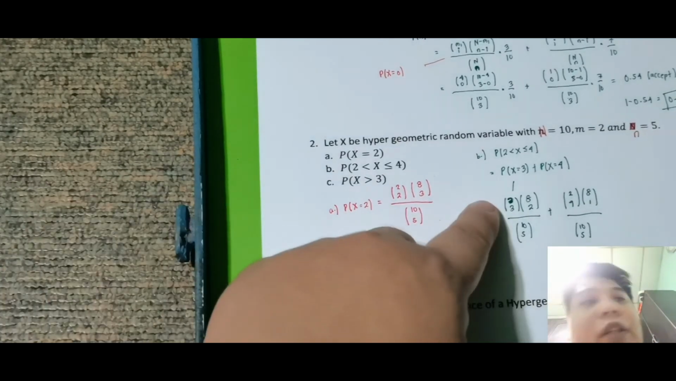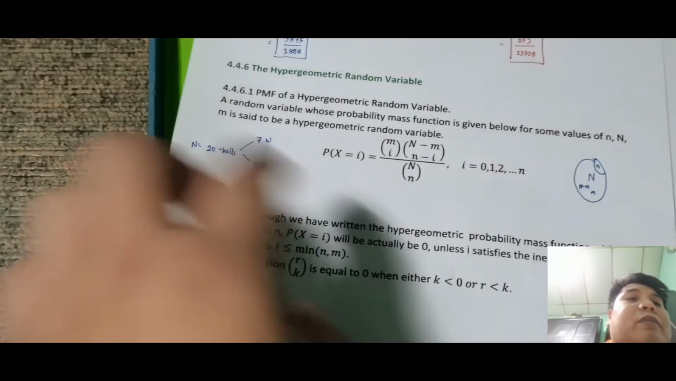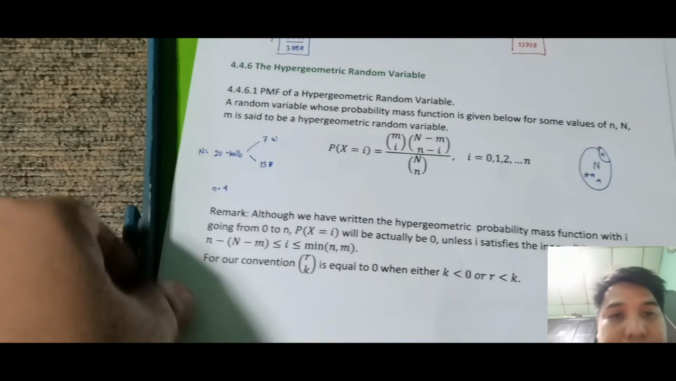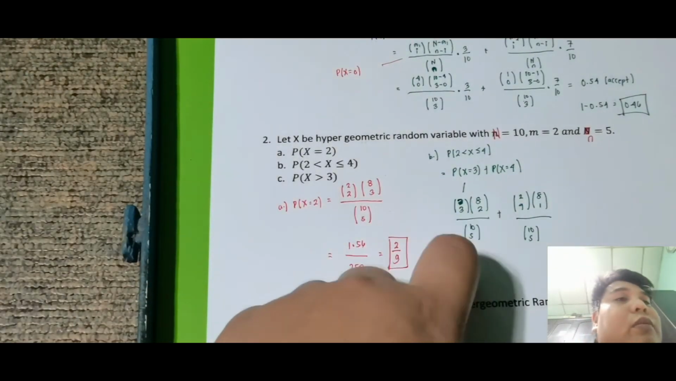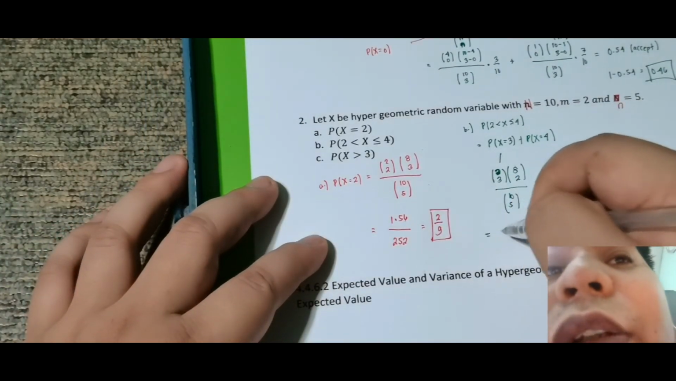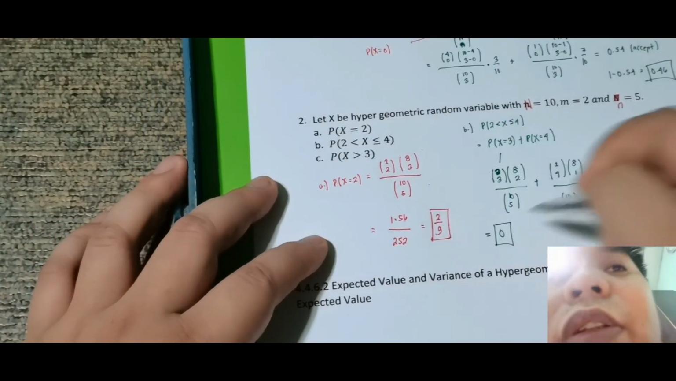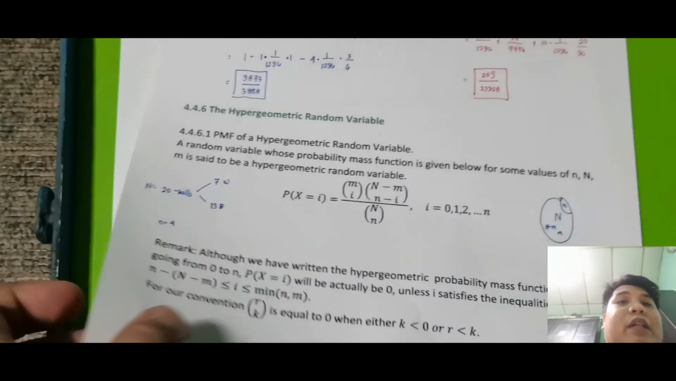So, note na this is 0. Kasi sabi nga nito per convention, for r taken k, pag r is less than k, that is 0. So, meaning, 0 over something is always 0. Therefore, the probability na mangyari to is 0. Okay, so tandaan yun. So, again, napaka-useful nung binigay ni sir dito.